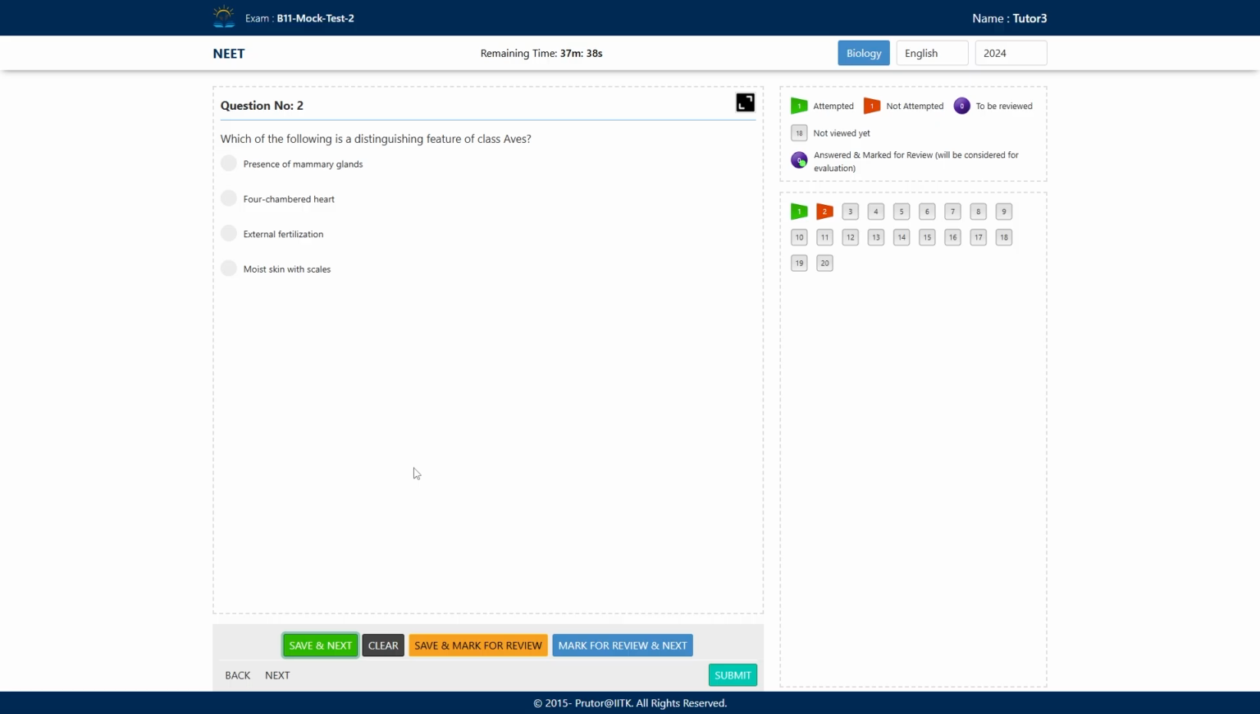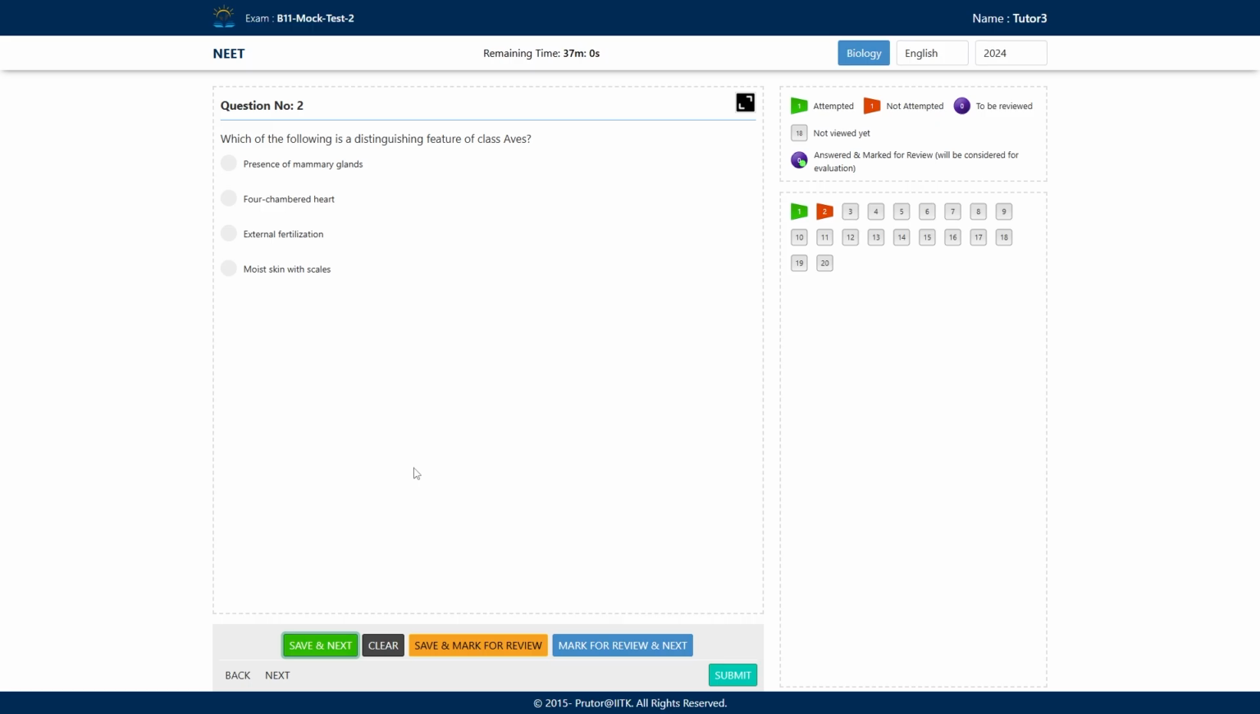External fertilization. Moist skin with the scales. Aves means birds. Mammary glands are not found in birds; they are present in mammals. External fertilization in birds also? There is internal fertilization, so external fertilization is not the correct answer. Moist skin with scales? No. They have dry skin with feathers. No oil glands are present except at the tail. There they have oil glands, right?